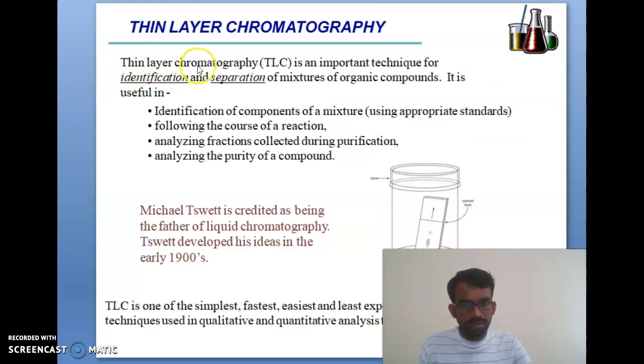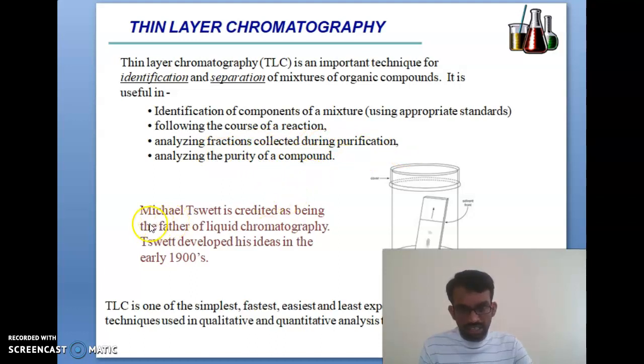Thin layer chromatography is an important technique for the identification and separation of a mixture of organic compounds. It is useful for identifying the components of a mixture by using appropriate standards, following the color of reaction, analyzing the fractions collected during purification, and analyzing the purity of the compounds.